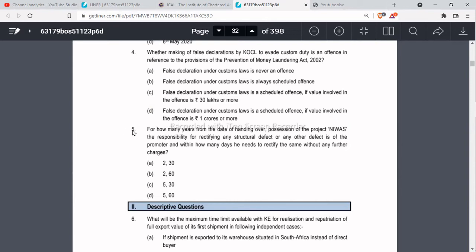Question 5th. For how many years from the date of handing over the possession of Project Nivas is the responsibility for rectifying any structural defect or any other defect of the promoter, and within how many days is the promoter required to rectify the structural defect without any charges? So this is also a straightaway question. If you know the time period, you will know the answer directly.